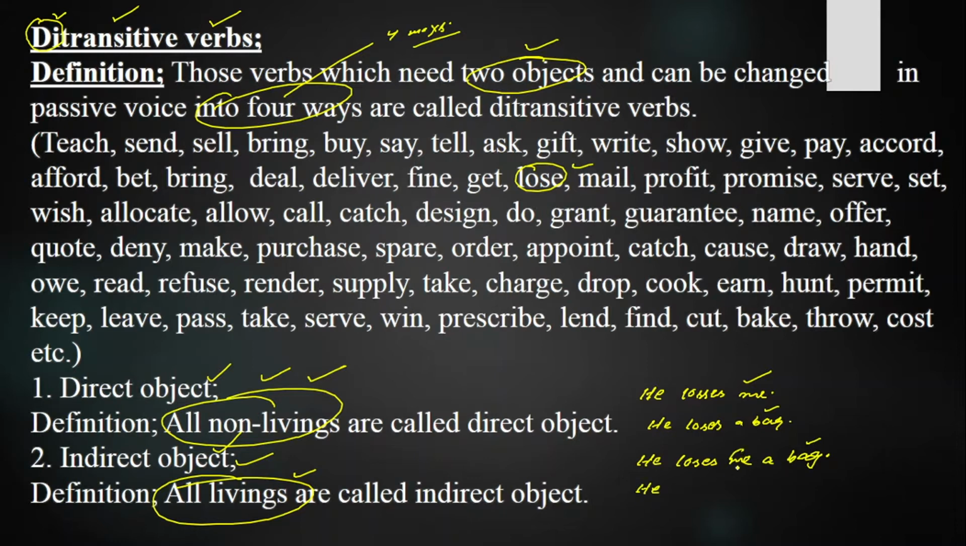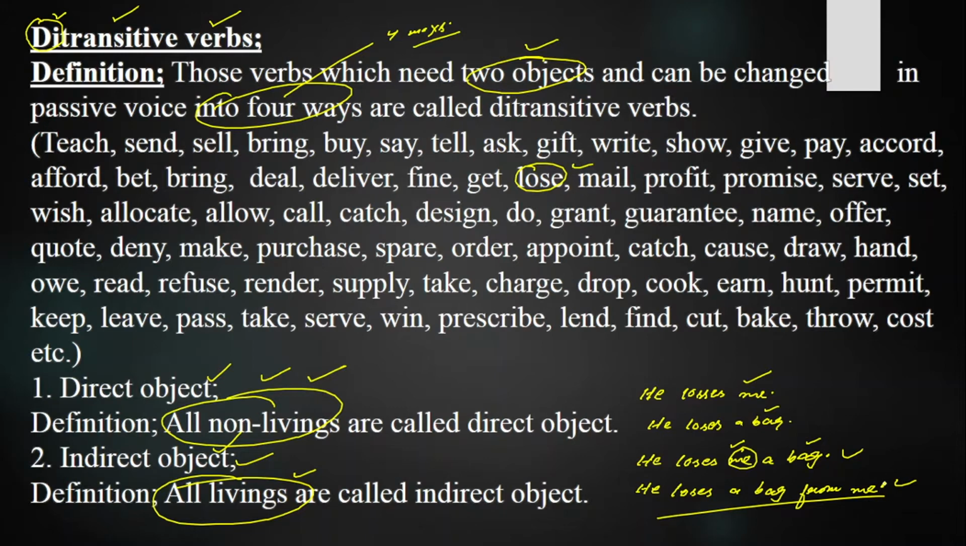And if you want to bring the indirect object at the end and the direct object at the beginning, your indirect object, me, will be followed by a preposition. He loses a bag from me. So this is the way to change it in active voice, in how many ways? Two ways. So both are right however you write it.